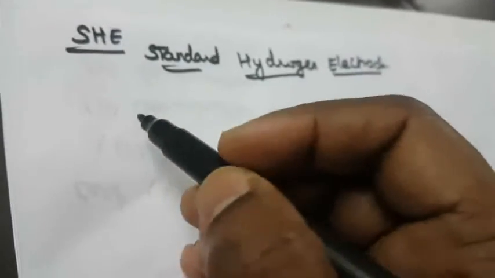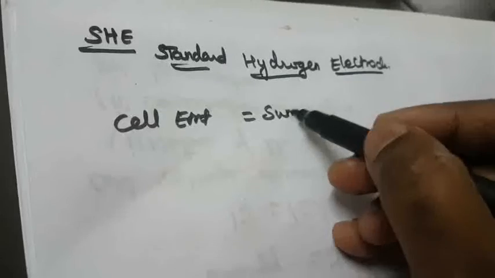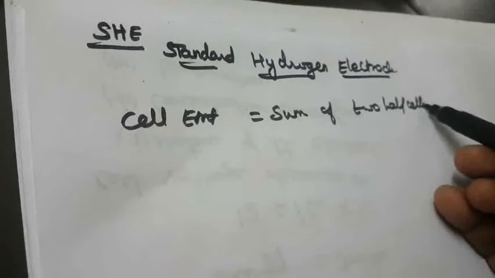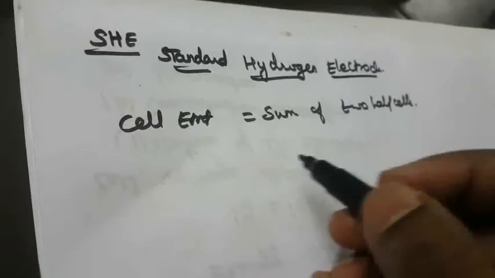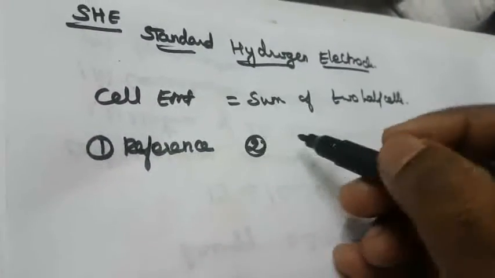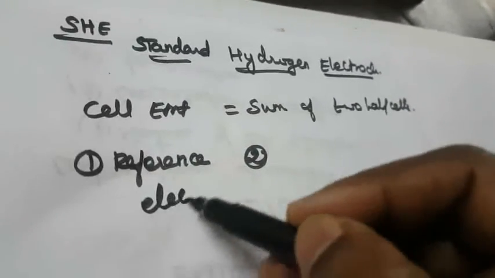So here the cell EMF is equal to the sum of the 2 half cells, as already told. Now, using this reference electrode, there are two things. First one is that it is a reference electrode.